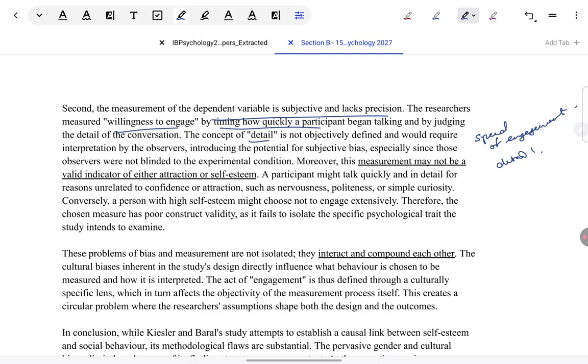That issue I have brought about here because again I feel that is the thing I can talk about best. It also inherently talks about confounding variables that I was telling you before. Here you have specific examples. Someone might have high self-esteem, but out of sheer politeness they feel that the woman might get awkward if they try to talk to her suddenly, like a man starting to talk to a woman. Not every woman is comfortable with a stranger man approaching her. So out of that sheer politeness they might be quiet and not initiate the conversation, or they might be giving her a chance to warm up to them, become comfortable with their presence, and then they will talk to her. So it might be just consideration.